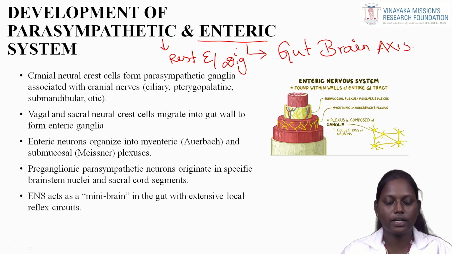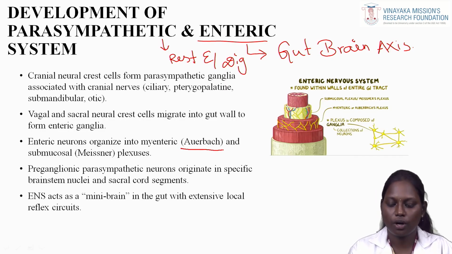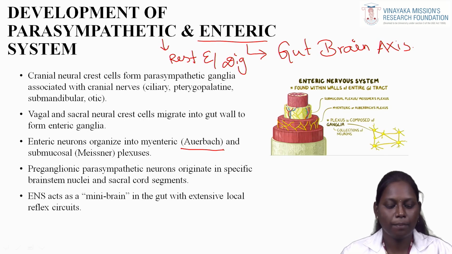The cranial neural crest cells form parasympathetic ganglia associated with the cranial nerves, that is the ciliary ganglion, pterygopalatine ganglion, submandibular ganglion and the otic ganglion. The vagal and the sacral neural crest cells migrate into the gut wall to form enteric ganglia. The enteric neurons organize into the myenteric, that is Auerbach plexus, and the submucosal, that is Meissner plexus.